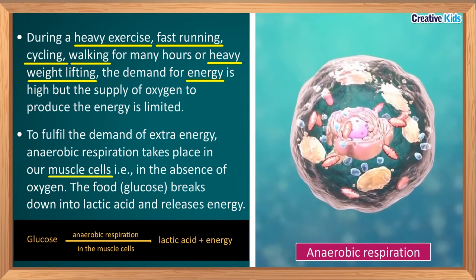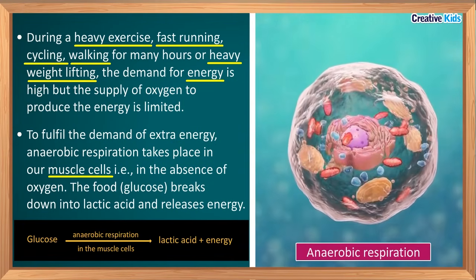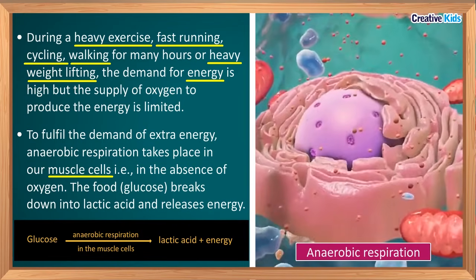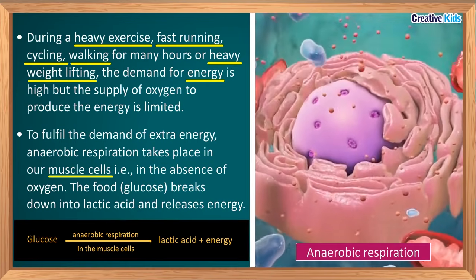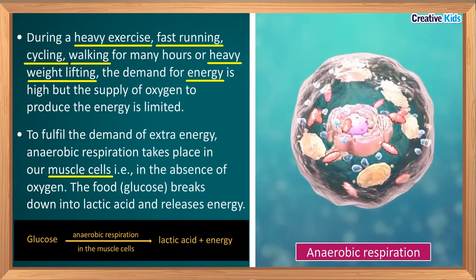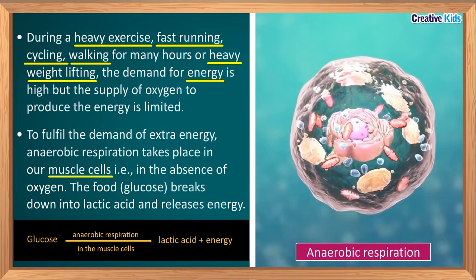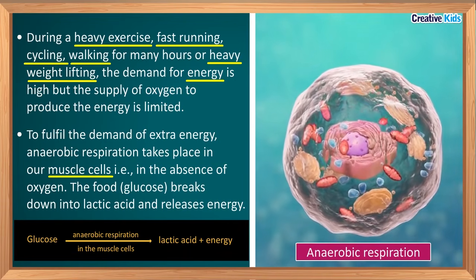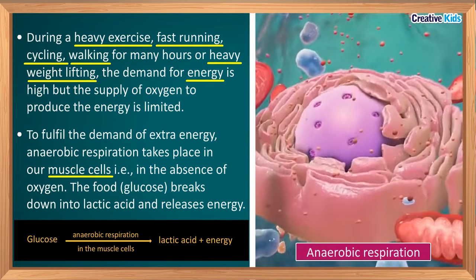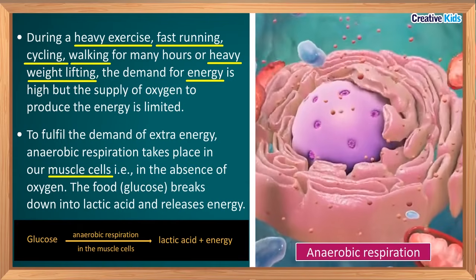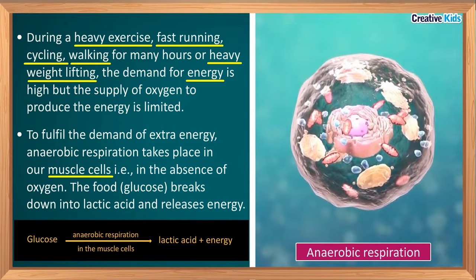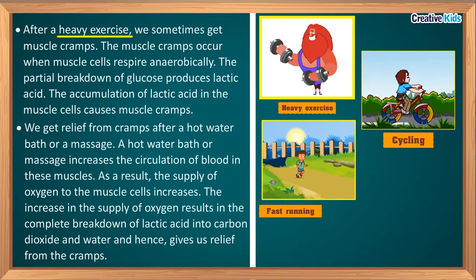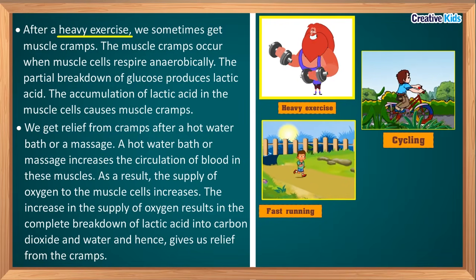I repeat, to fulfill the demand of this extra energy in the muscle cells, the breakdown of food, that is glucose, takes place in the absence of oxygen, and energy is released. Glucose in the muscle cells forms lactic acid and energy. When the breakdown of food takes place in the absence of oxygen in muscle cells, lactic acid is produced and energy is released.